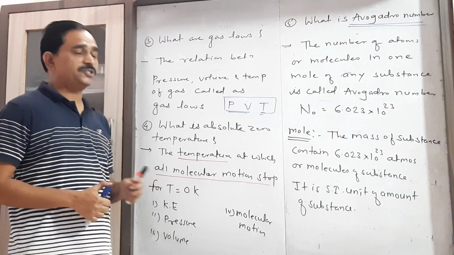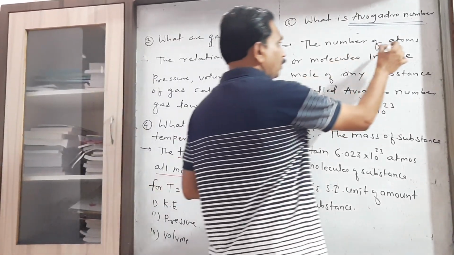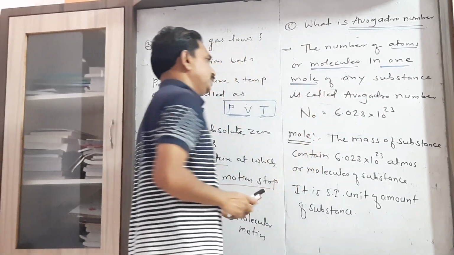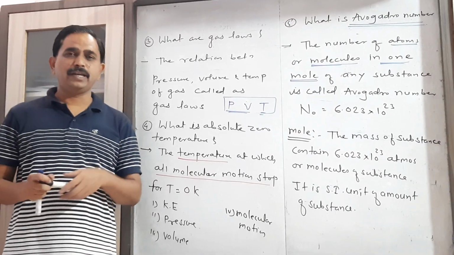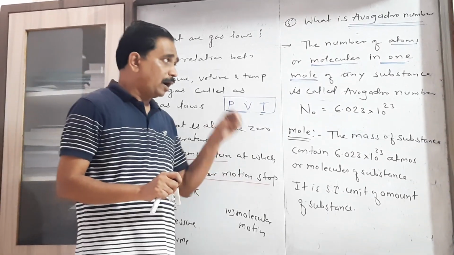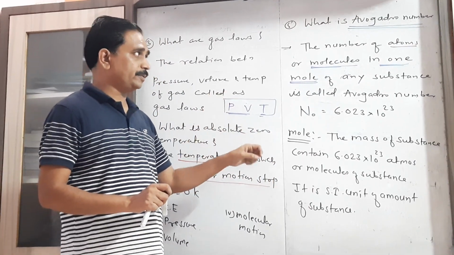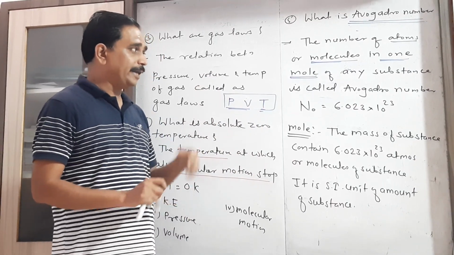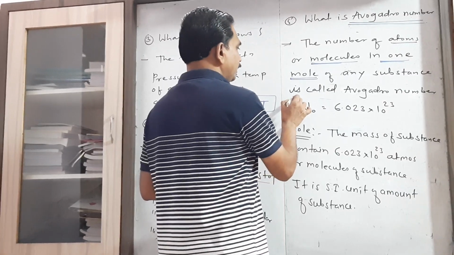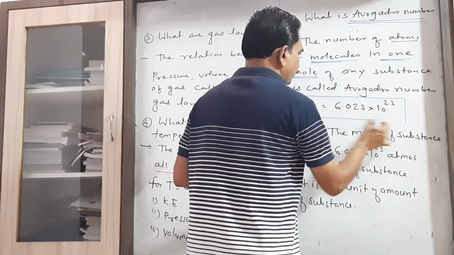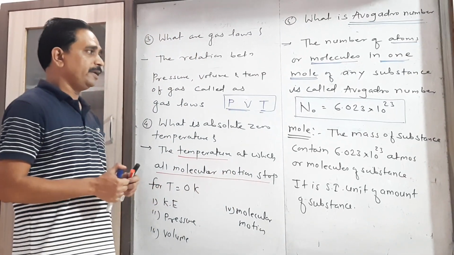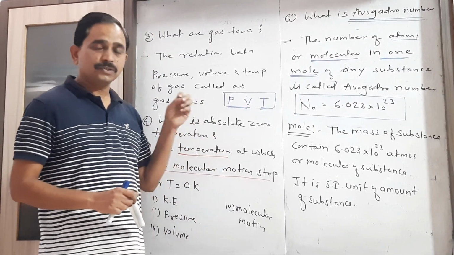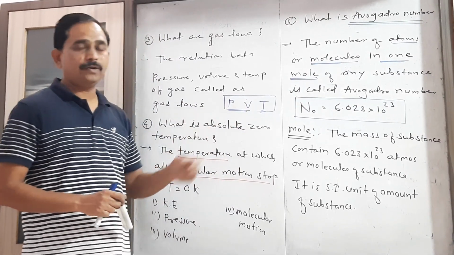This is the special number representing the number of atoms or molecules in 1 mole of any substance. When we consider any substance or any gas, the number of molecules or atoms present in 1 mole of that substance is called the Avogadro number, and this Avogadro number is given by N0 equal to 6.023 into 10 to the power 23.